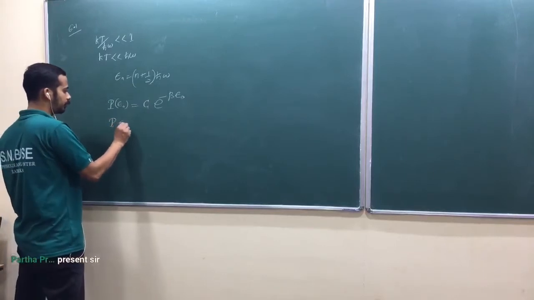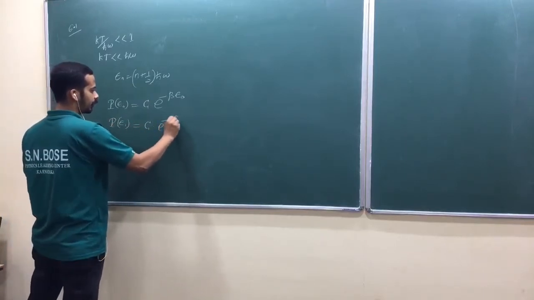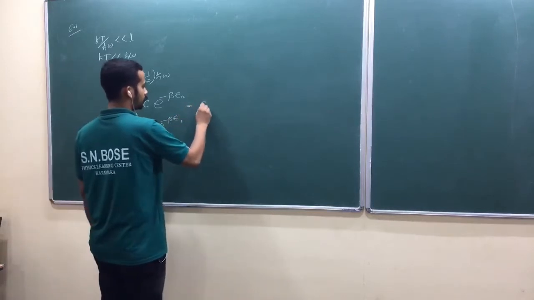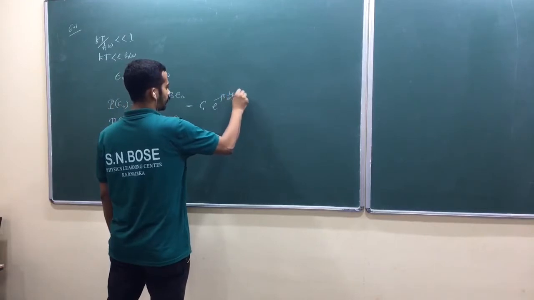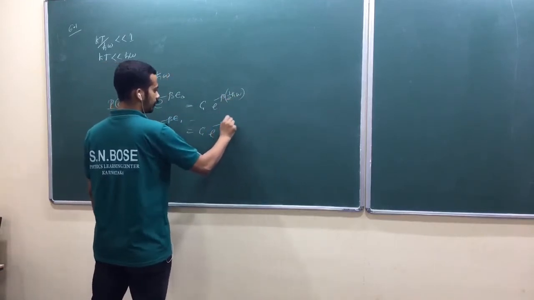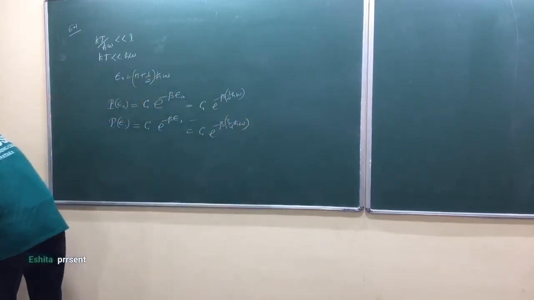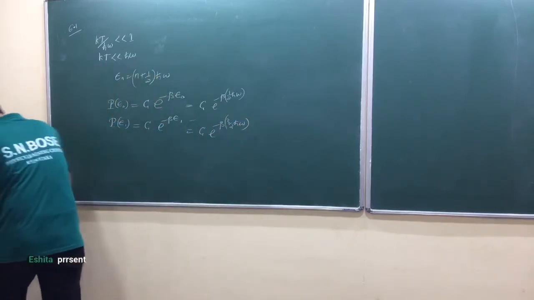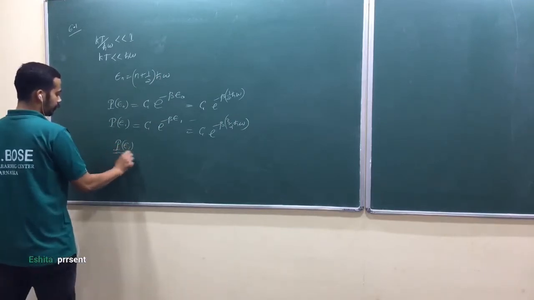Similarly, the probability of being in the first excited state is proportional to e raised to minus beta E1. What is E naught? E raised to minus beta half h bar omega. So this is equal to e raised to minus beta 3 by 2 h bar omega. Am I right? He said the ratio of the probability of being in the first excited state to the probability of being in the ground state, P of E1 divided by P of E naught.